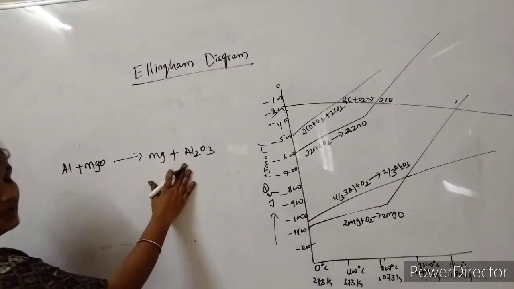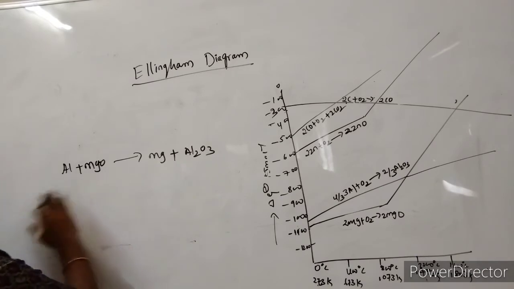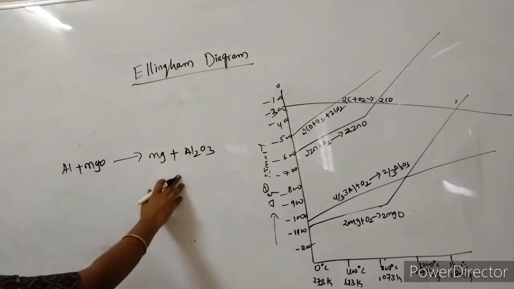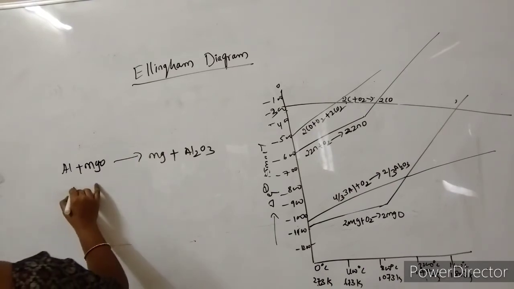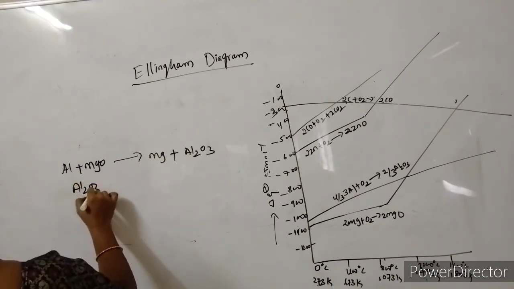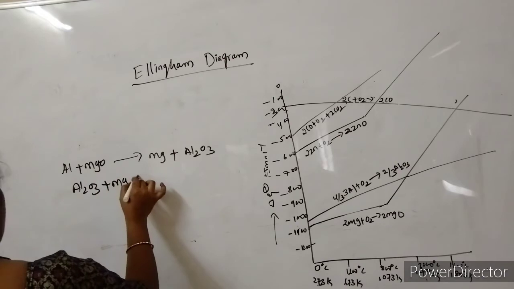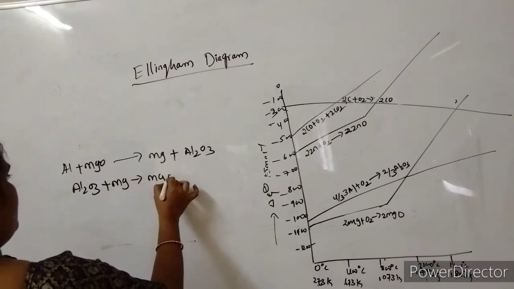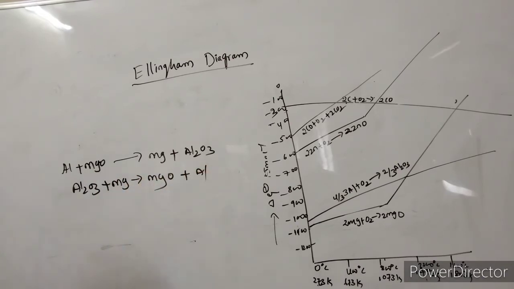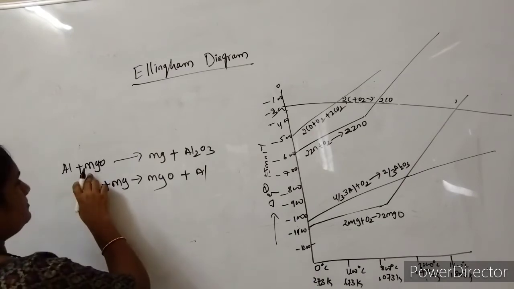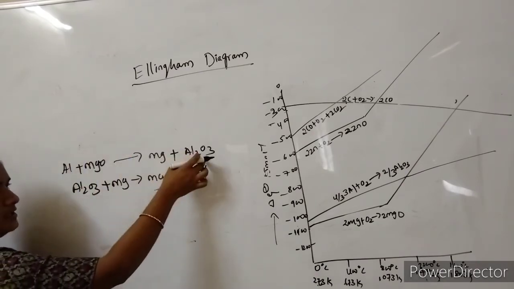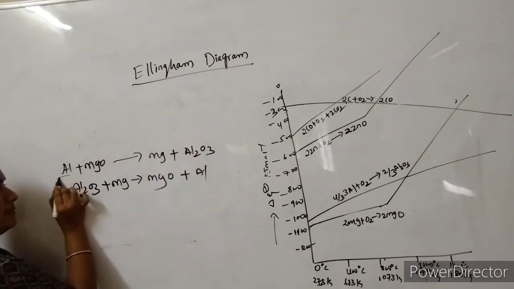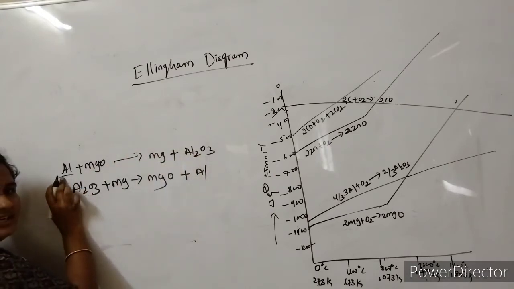For your understanding I am writing the reactions, so it is not a balanced one. Simply I am writing. The next reaction is Al2O3, if I use Mg, then it forms MgO with the elimination of Al. So here MgO is converting into Mg, and Al into Al2O3, which means here I am using aluminium as a reducing agent.